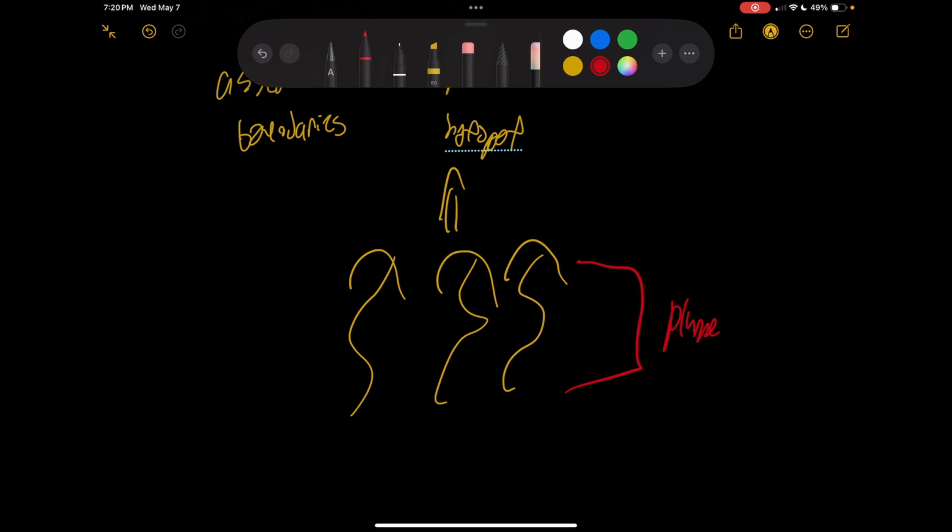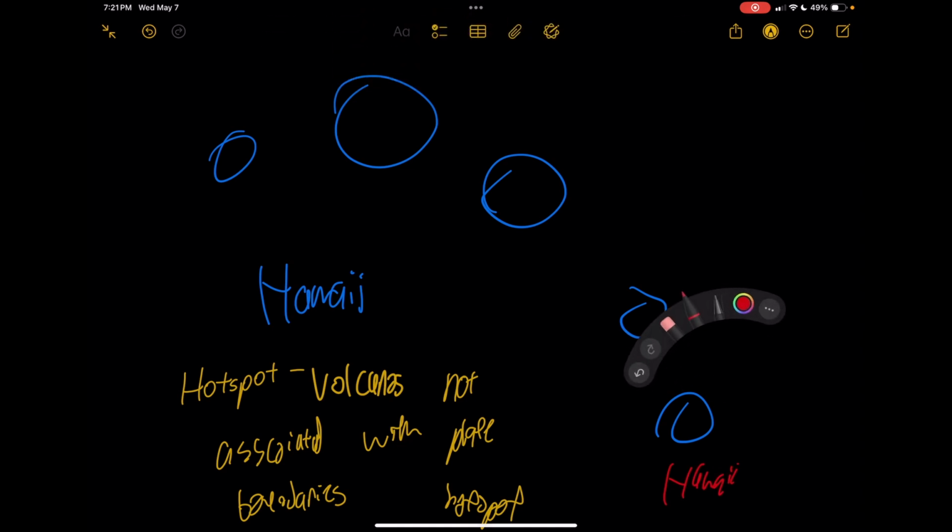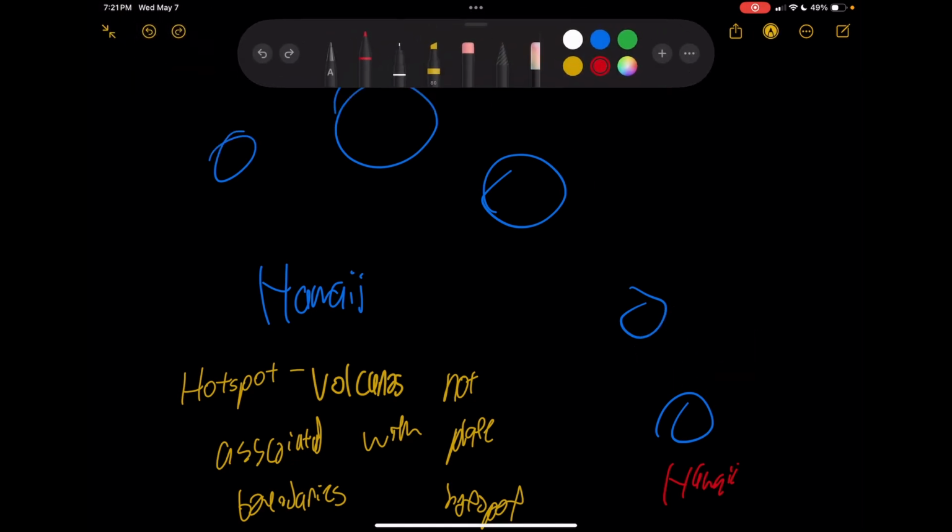So we have a little diagram. Here's my diagram. So that is how everything is going. Let's say this is our newest island. This is Hawaii. I don't know why I added Hawaii. But notice how it's moving farther and farther away. These islands are moving. All the islands are moving in basically a path like this.